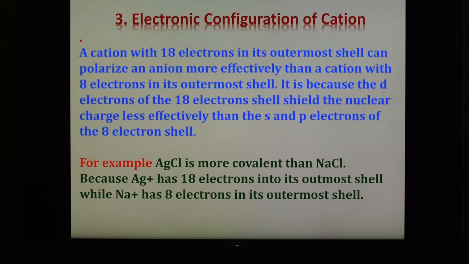For example, AgCl is more covalent than sodium chloride because Ag+ has 18 electrons in the outermost shell, while the sodium ion has 8 electrons in the outermost shell.